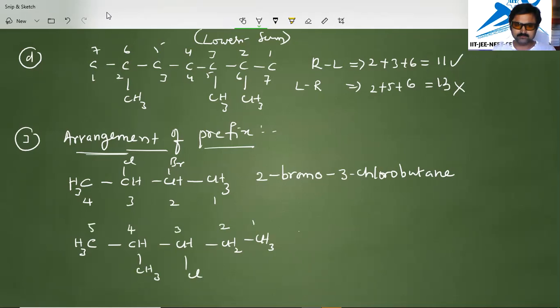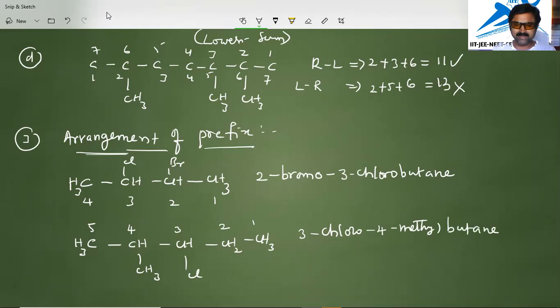We will start writing 3 chloro, and on the second carbon we have methyl, because if you write it like this, you will get 4 methyl butane.